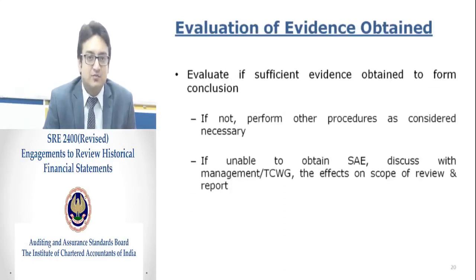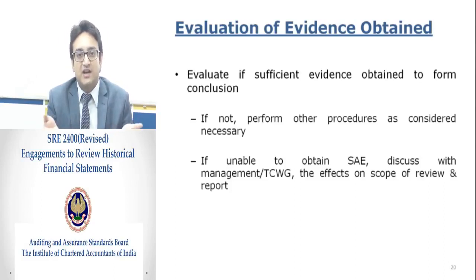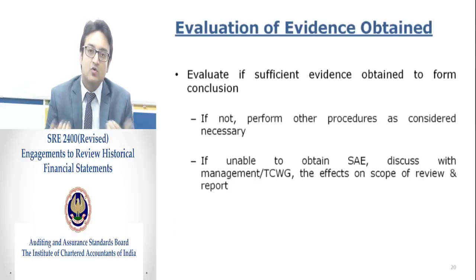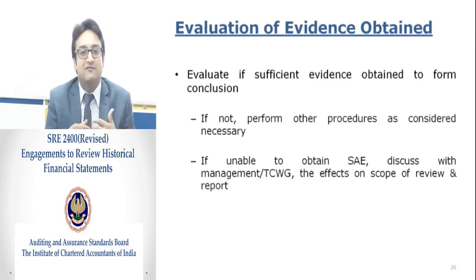Evaluation of evidence obtained. Out of all those procedures we have done, the engagement procedures that have been done during the course of the engagement, the evidence is to be evaluated to ensure that we do have sufficient appropriate evidence so that, as a practitioner, we can form a conclusion under SRE 2400.